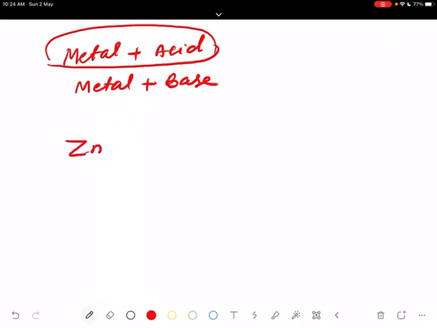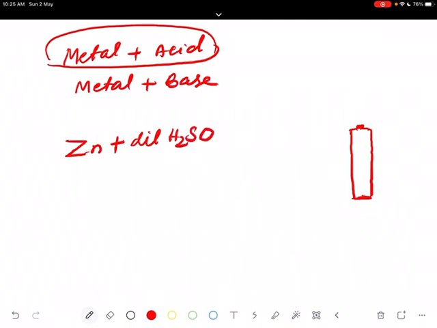Metal, for example, zinc metal. Zinc metal you can take as the bottom plate of a cell. Many cells you must have, like Eveready cells. We buy this cell, 1.5 volt is written here. There is a silvery color plate down. That is zinc. You open a spoiled battery and take that zinc plate. That is a metal.